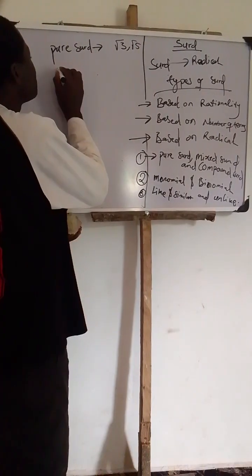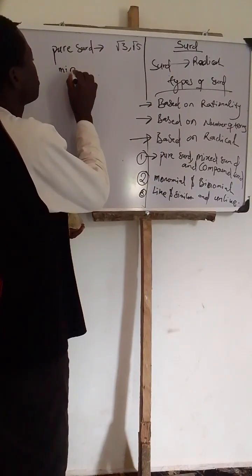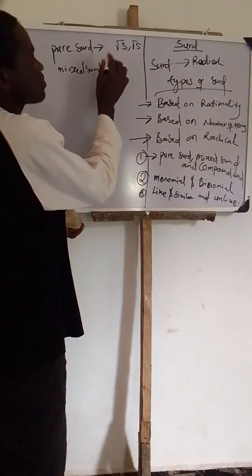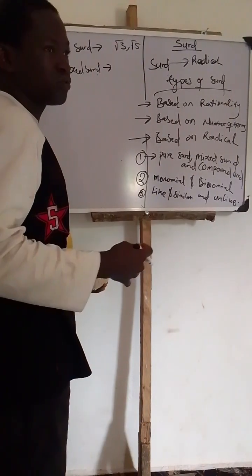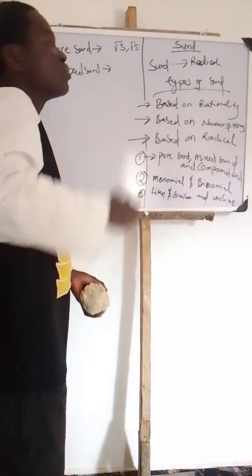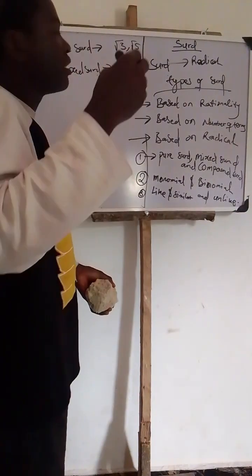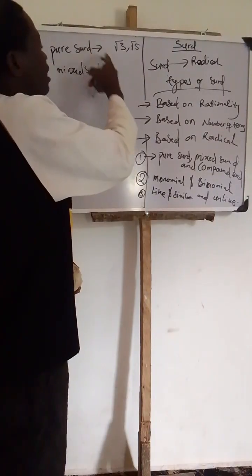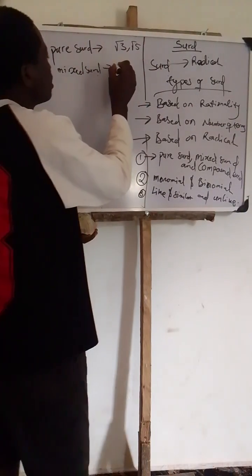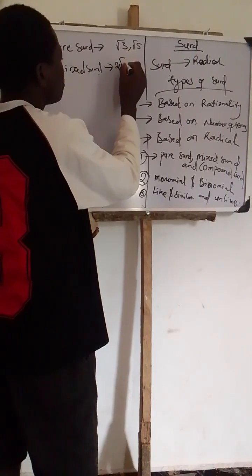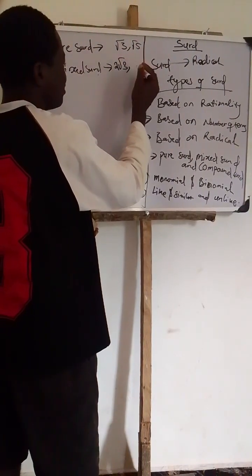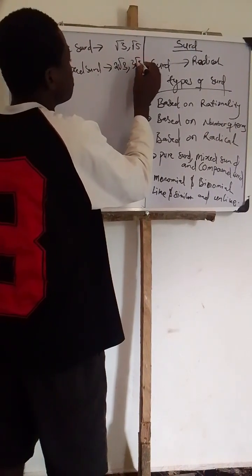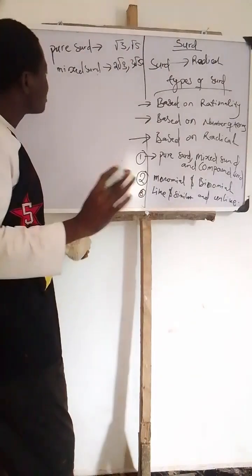Mixed surd. Mixed surd is the product of a rational number and a pure surd. Something in this way. The product is multiplication. Have you seen it? That's the example.